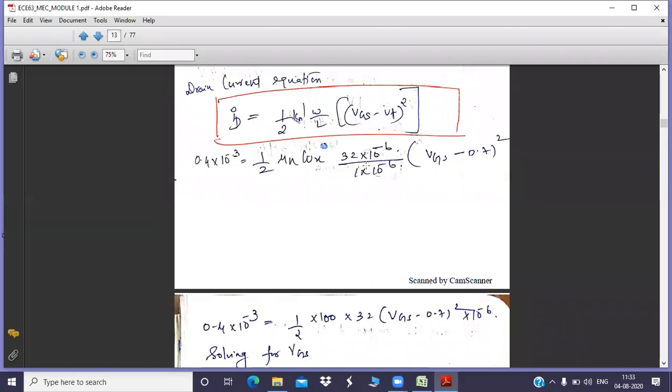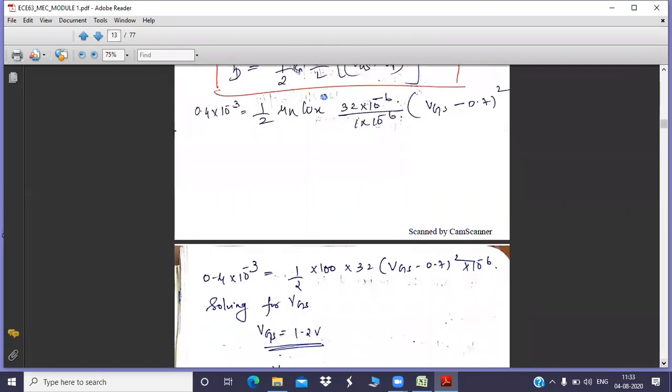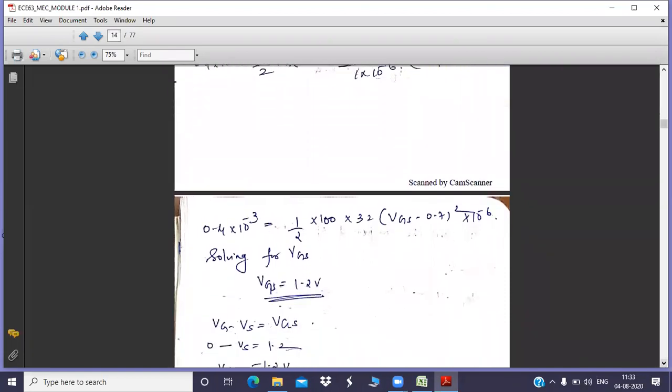So I have substituted the values of W and L, and VT also I have substituted. So the only parameter that is left with us is VGS. Remaining all I have substituted. Now I'm going to solve this equation.